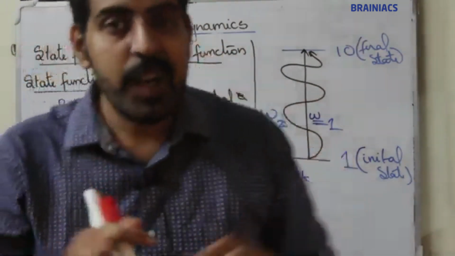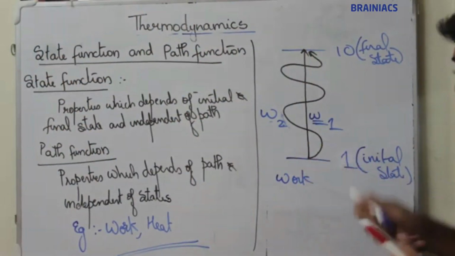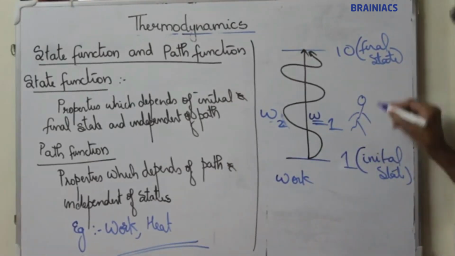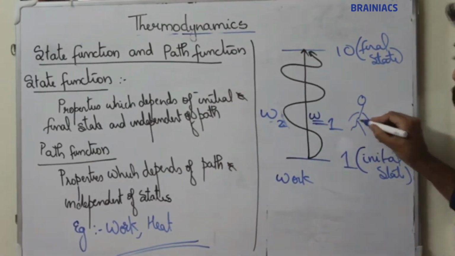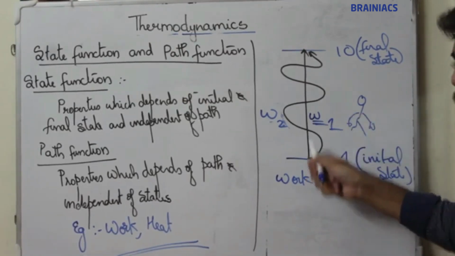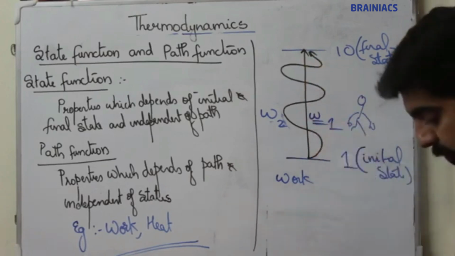I think it's clear. I'll explain once more. Consider a person. He is moving from first floor to 10th floor by carrying 2 buckets of water. Now, he can move either by taking stairs or by taking lift.